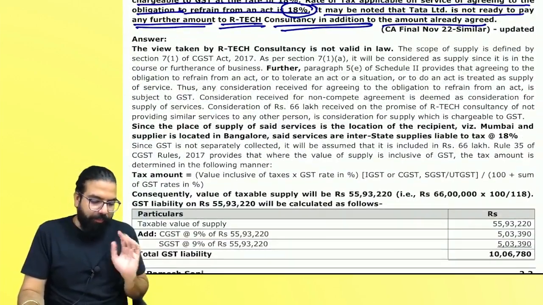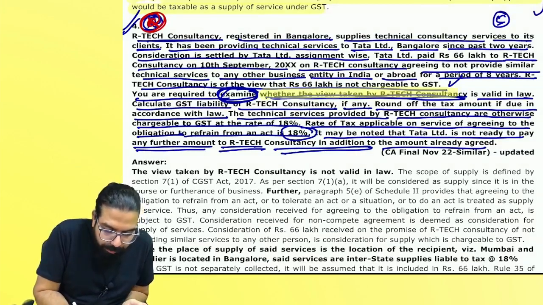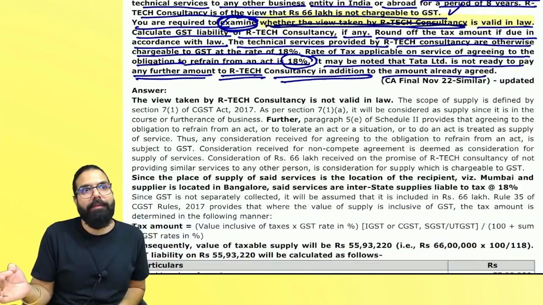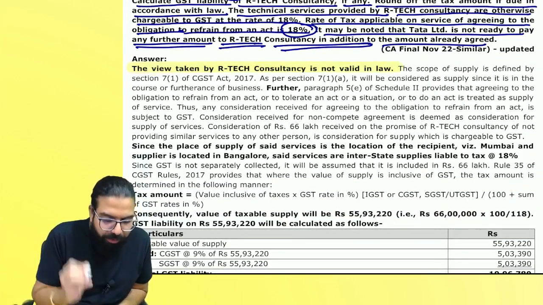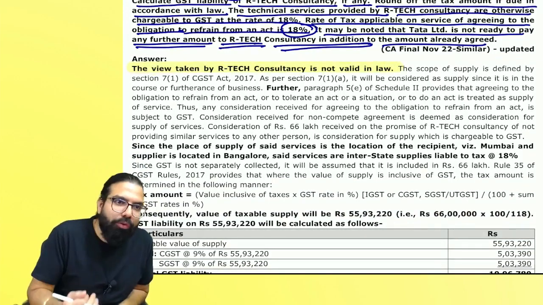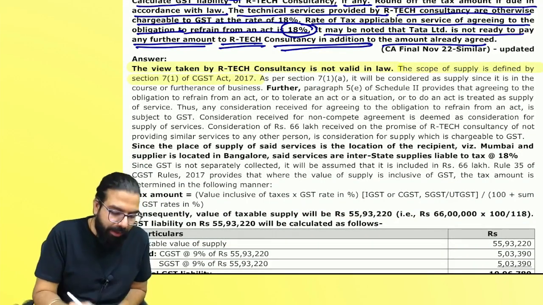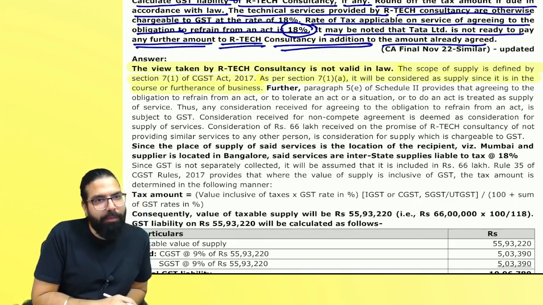Everyone over here, see. First of all, they have asked you whether the view taken by Artec is valid in law. Can you see over here? So you should first line say whether it is valid or not valid. Are we clear, everyone? Your first line should say the view taken by Artec is not valid in law. And then you should start writing an answer which says the scope of supply is defined under section number 7. And section number 7(1)(a) says that it will be considered as supply since it is in the course of furtherance of business. Are we clear? Did I tell you first thing?